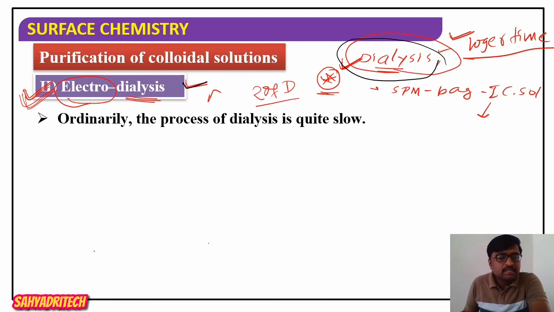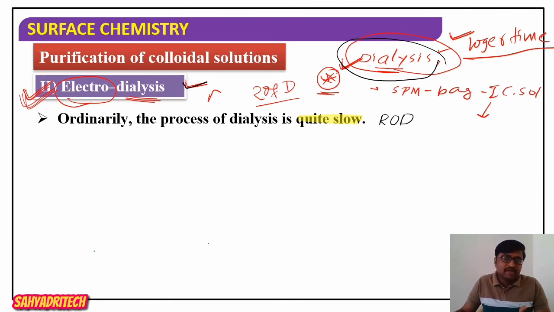Let us recall the points we have discussed. Ordinary dialysis, without any use of electric field, is quite slow, since the rate of diffusion is very slow.